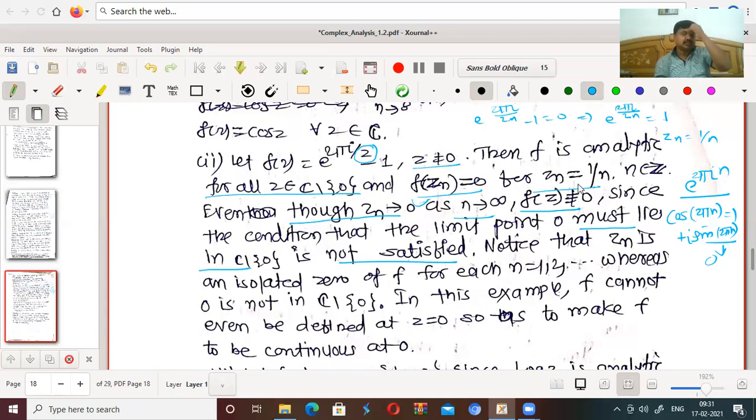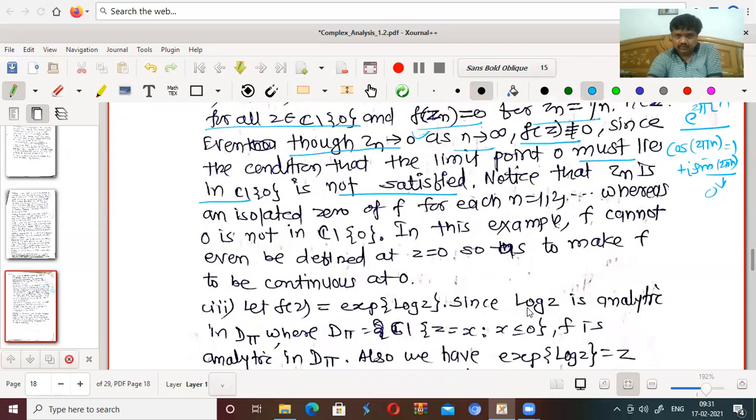So that is also important. What is important? The limit point of zeros should be in D, in the domain of f. In that case only, the result holds. Okay, that is the case.